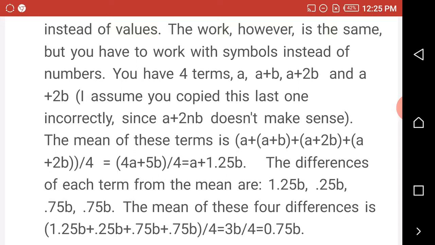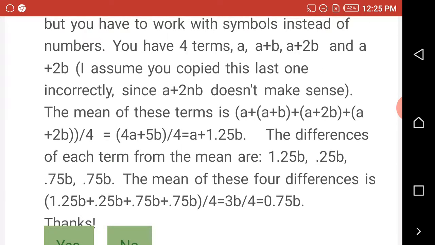I assume you copied this last one incorrectly, since A plus NB doesn't make sense.